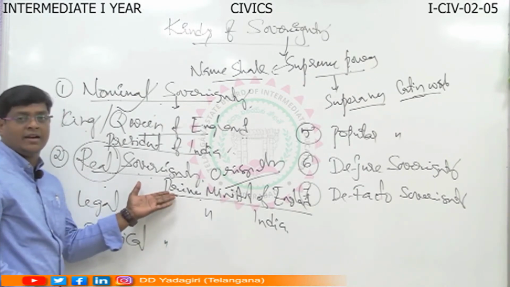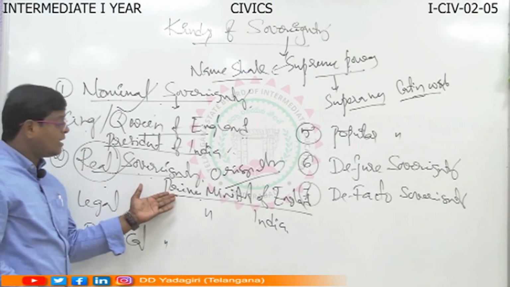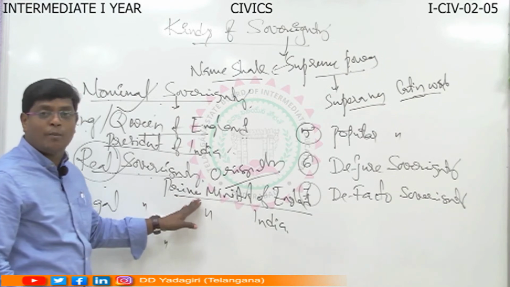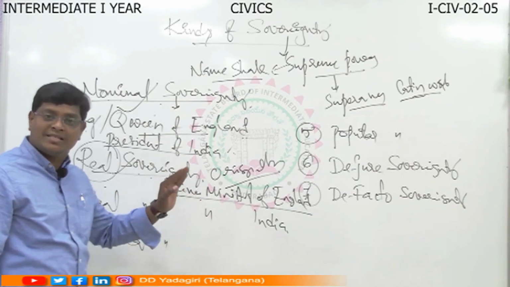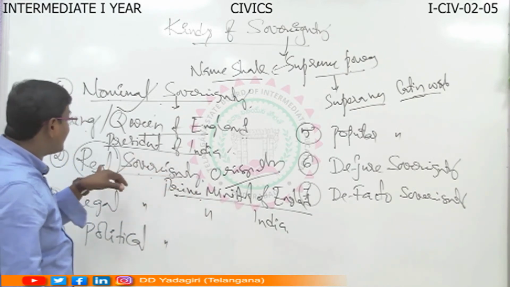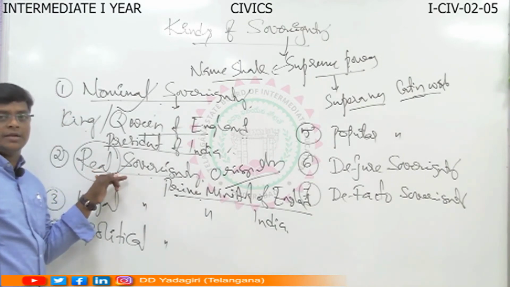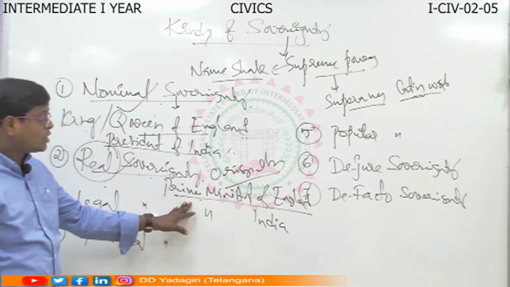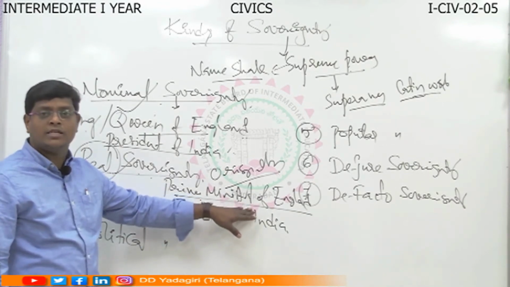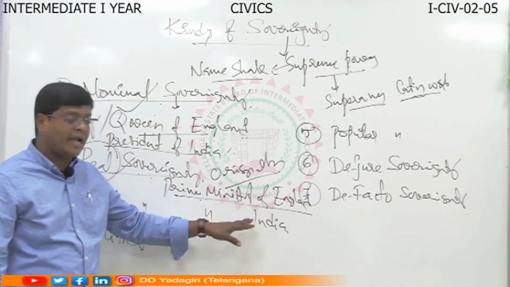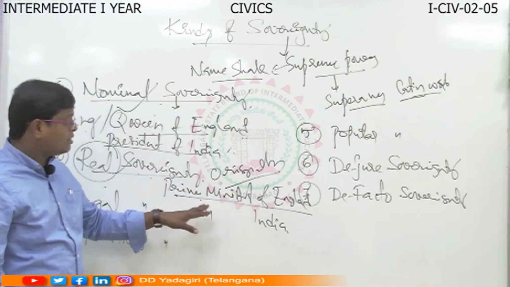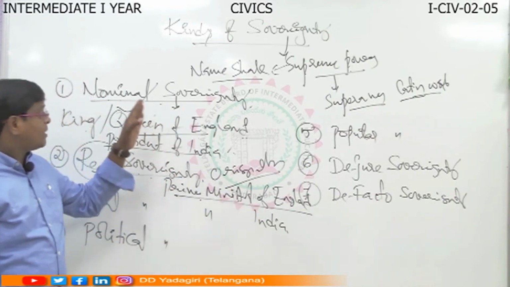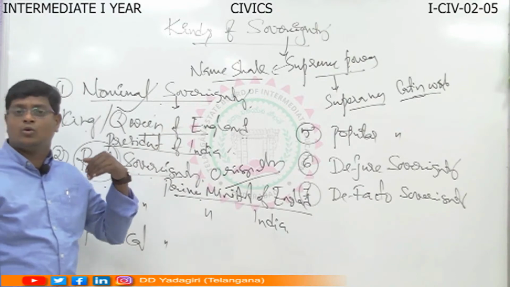He was the kingmaker in England. You know that the Prime Minister played a prominent role in England as well as in India because they are the real sovereign. What they thought, that is final. Because without the aid and advice of the Prime Minister, the President or King or Queen cannot do anything.